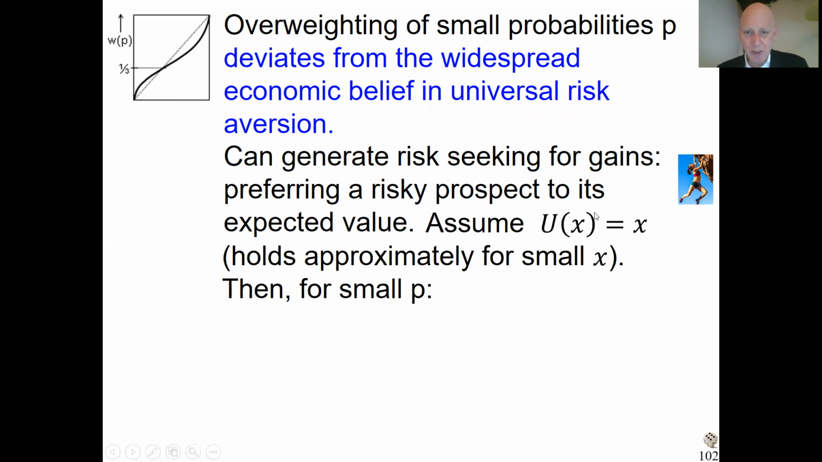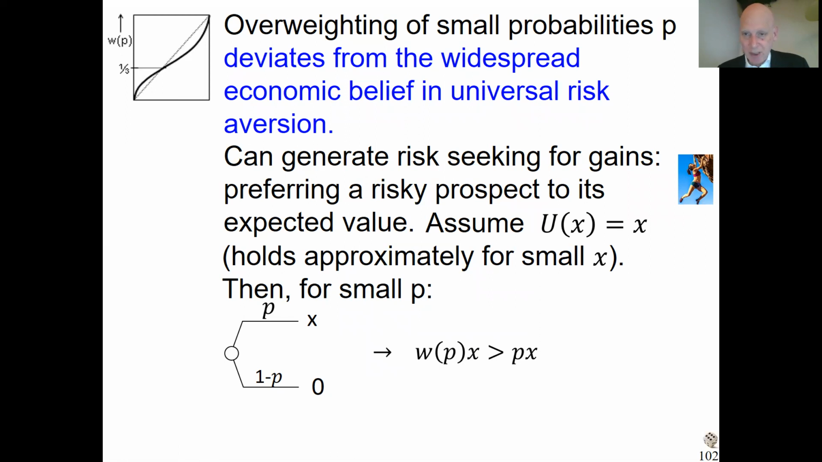And I'll show you, do some calculation. Let's assume utility of x equals x to keep it simple. And for small money amounts, that is a reasonable assumption. And let us look here at the lottery, giving you x with probability p, otherwise 0. The formula is W(p) times x. That's how prospect theory evaluates. But then you see, because p is small, it is overweighted, W(p) is bigger than p. So this is bigger than p times x. It's bigger than the expected value. That means people like this lottery more than its expected value. This is risk seeking. That is what prospect theory predicts for small probability gains.